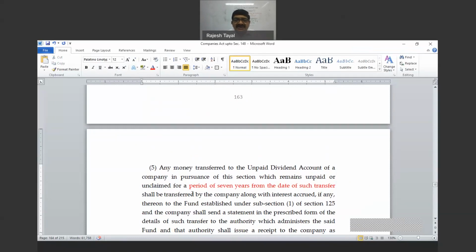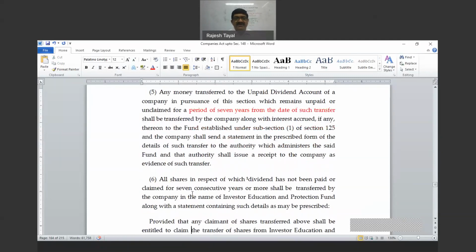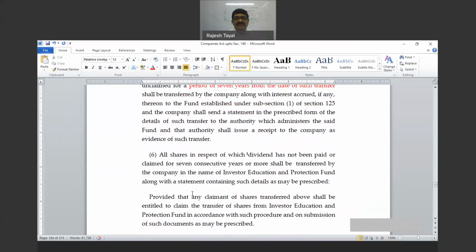This amount is in the current account and no interest accrues on this. Okay, no interest accrues on this account. If any, thereon to the fund established under Section 125, this is Investor Education Protection Fund. And all the shares in respect of which dividend has not been paid or claimed for 7 consecutive years or more shall also be transferred to the company in the name of Investor Education Fund.